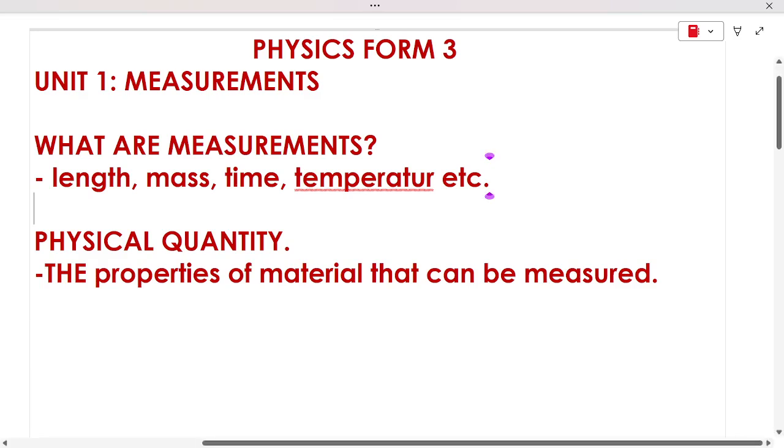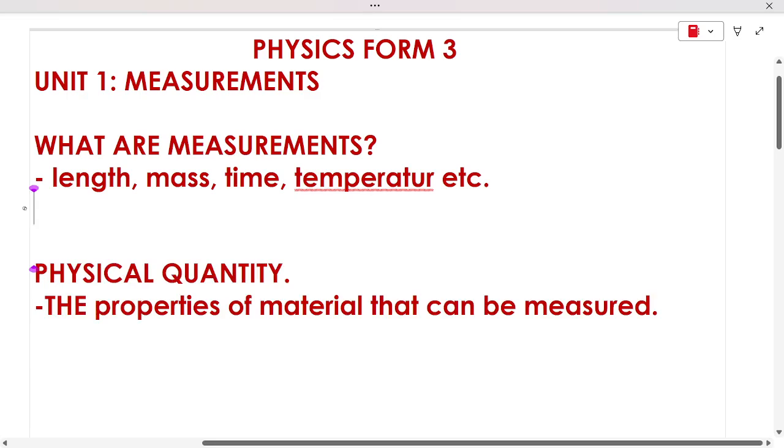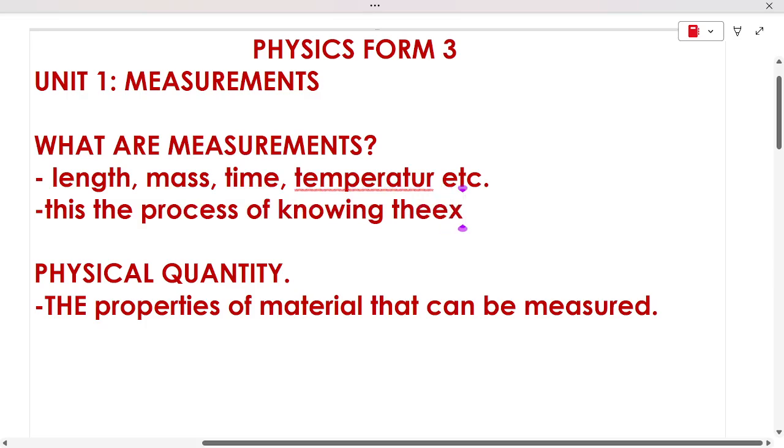Okay, so a measurement is the process of knowing the exact size of the quantity.